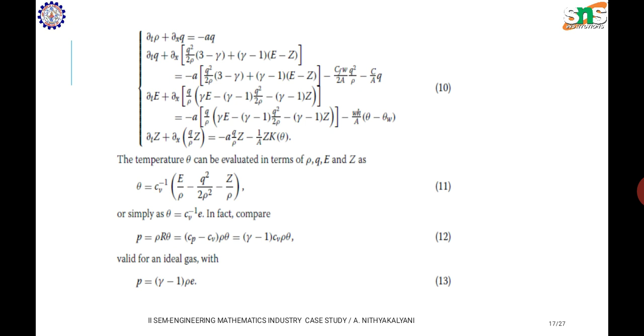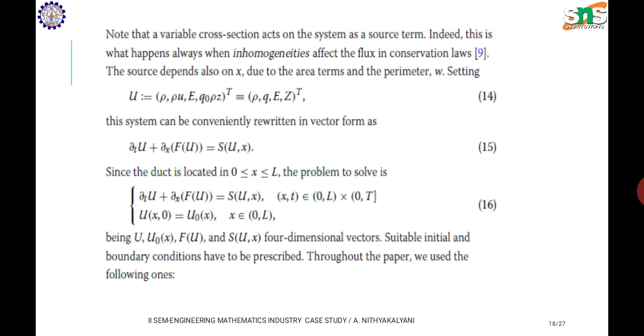Then the temperature theta can be evaluated in terms of rho, Q, E and Z, as theta equal to Cv to the power minus 1 e. Therefore, the given equations will be like this. Note that the variable cross section acts on the system as a source term.